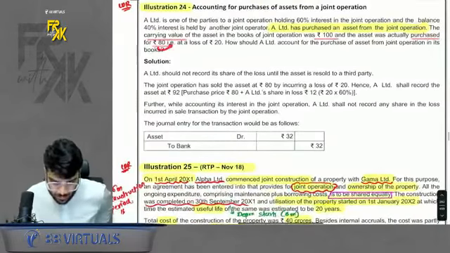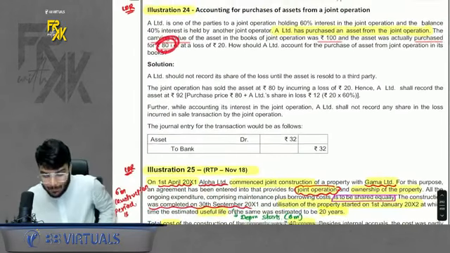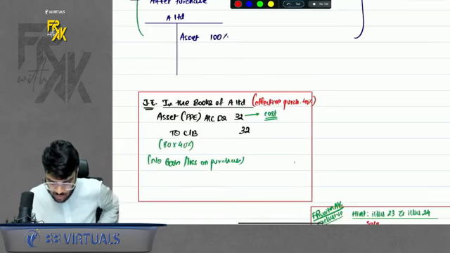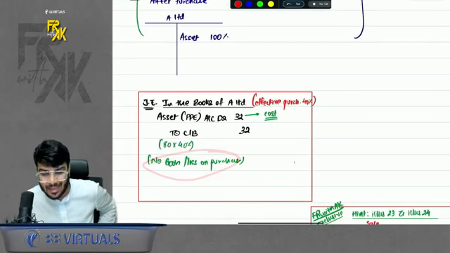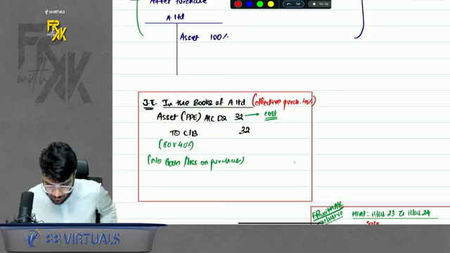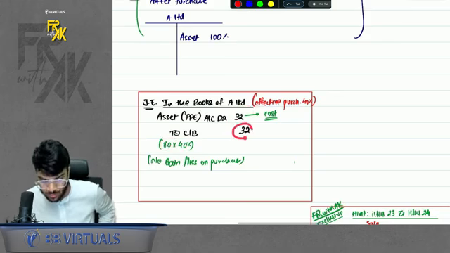So when A records, A will record not the whole purchase, but only the 40% of it. So A purchased it for 80. Okay. So whatever is the purchase price you have paid, it becomes your cost. So recorded cost. Remember, there will be no gain loss arising on purchase. Gain loss arises on sale, not on purchase. So you have paid 80. So 80 into 40%, 32 is the cost of your asset. Same is the amount of cash bank.